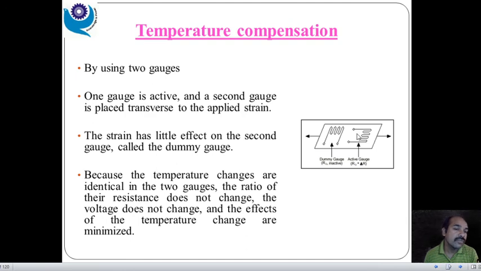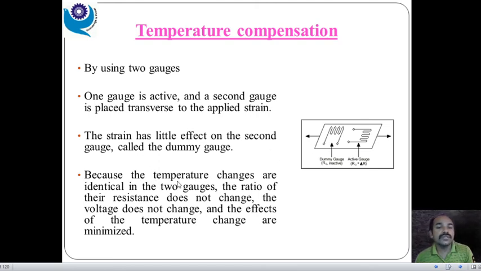Similarly, the same value of resistance occurs over here due to the change in temperature. These both resistances are equal and opposite to each other. That's why they get cancelled, right? So the strain gauge has very little effect on the second gauge, called the dummy gauge, isn't it?